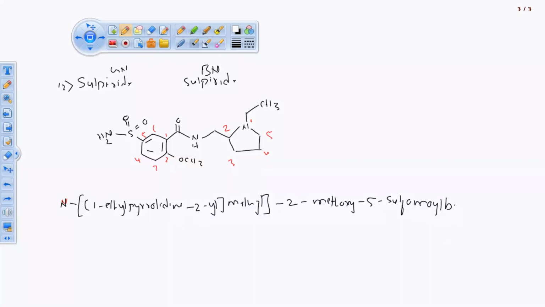Benzamide. Sulfamoyl is SO2 with NH2. The amide is NH, C double bond O. 5-sulfamoyl. Write the complete name. Connect this amide group with the benzene. Benzamide, sulfamoyl benzamide. Of course, this is an antipsychotic agent.